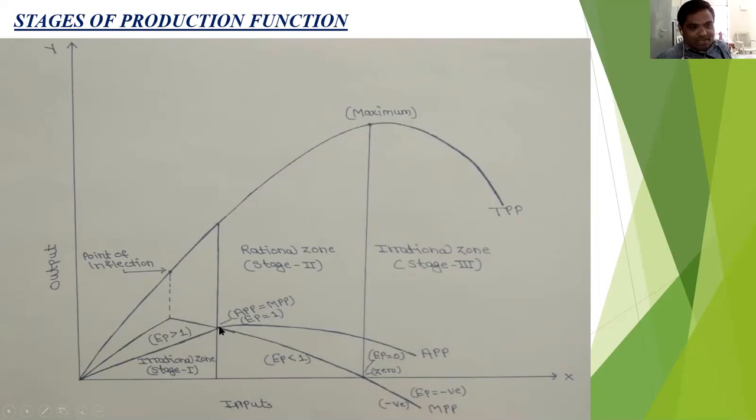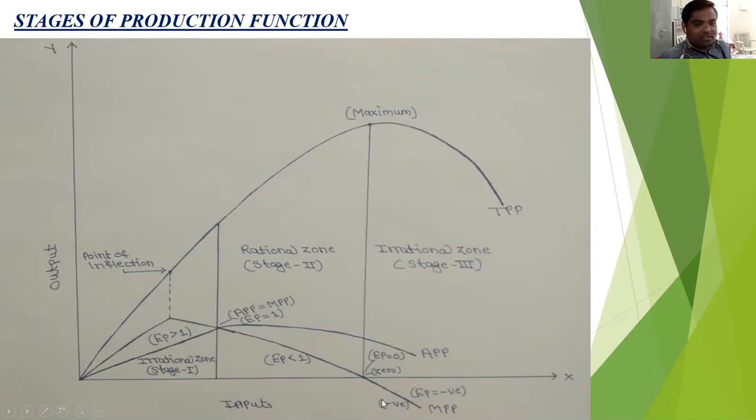After this point of maximum, APP is declining. So in the second stage, MPP is less than APP. That's why EP is less than 1. As the MPP declines, the APP decreases. So this stage is called the rational zone. The second stage ends when TPP is maximum, then MPP is 0. And after that, the MPP becomes negative. So at the end of the second stage, the TPP is maximum, MPP is 0.